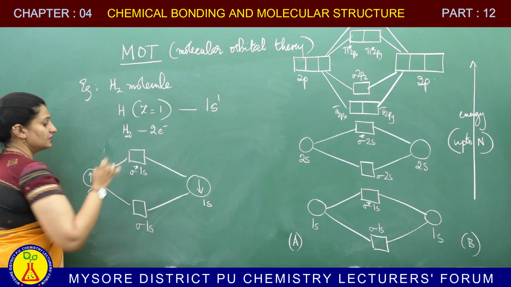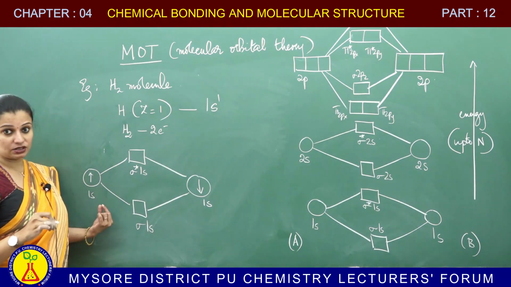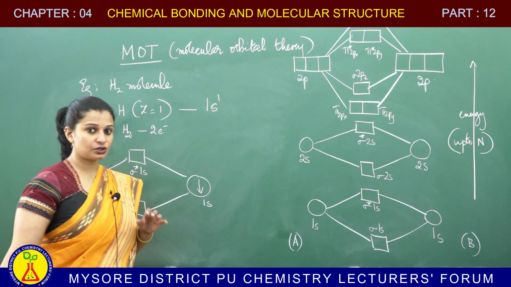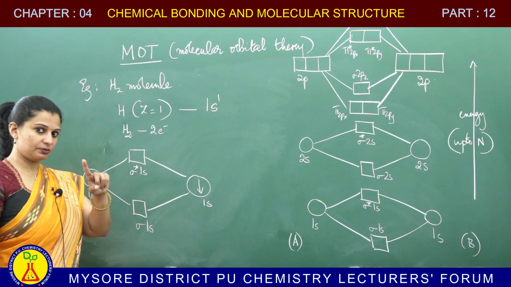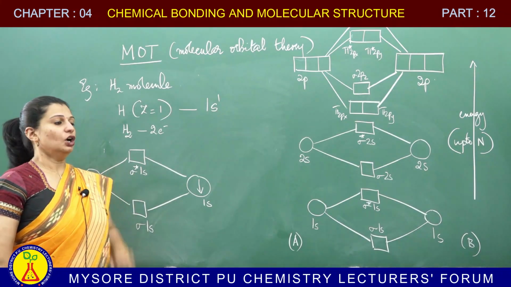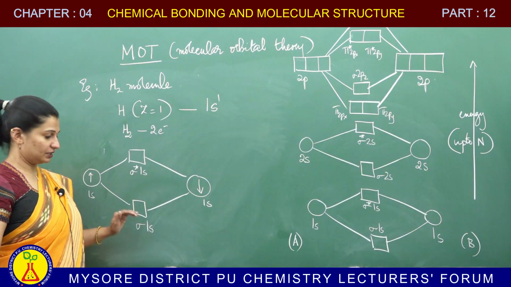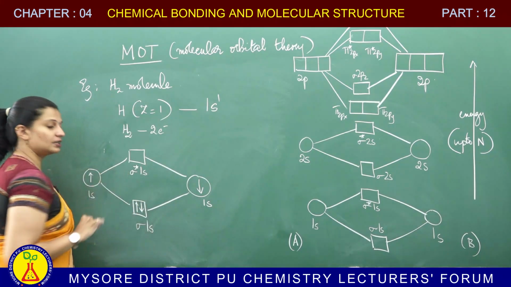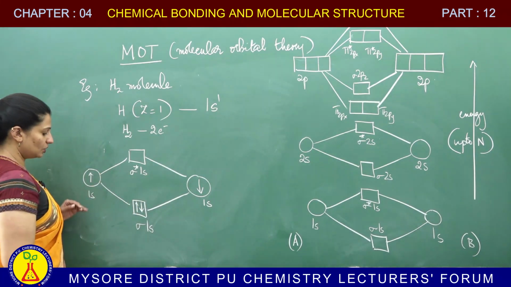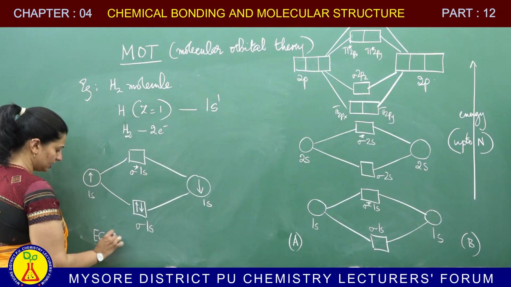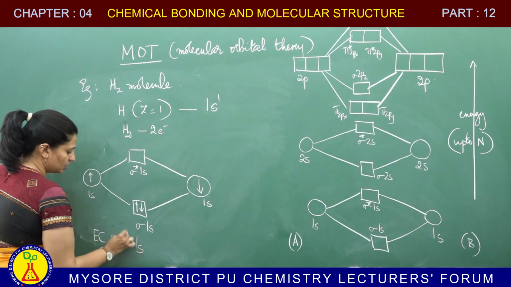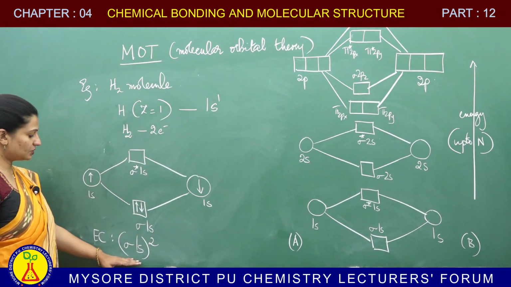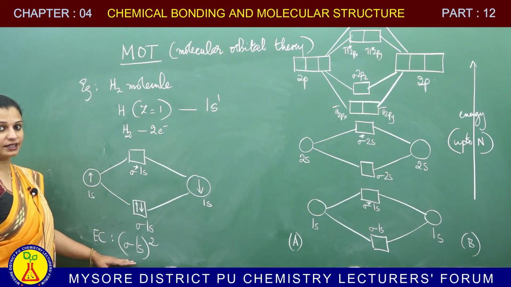Remember, the orbitals are sigma 1s and sigma star 1s. How many electrons belong to the molecule? 2 electrons belong to the molecule. According to Pauli, where should you put the 2 electrons? In one orbital. You can place a maximum of 2 electrons in one orbital. You start from the lowest energy level, so the lowest energy is sigma 1s. So, you put both your electrons in the sigma 1s orbital. What is your molecular orbital configuration? Sigma 1s 2. So, there are 2 electrons in sigma 1s. This is the molecular orbital configuration of the hydrogen molecule.